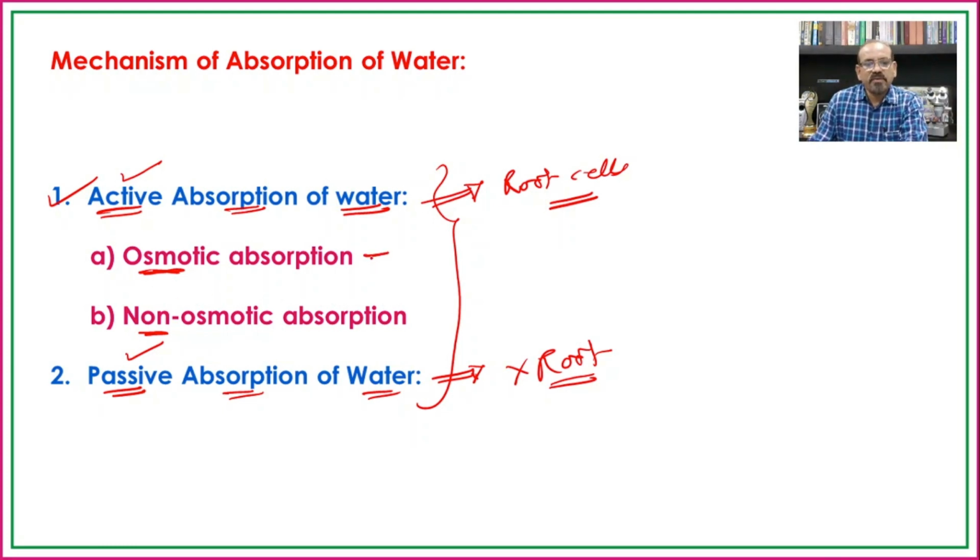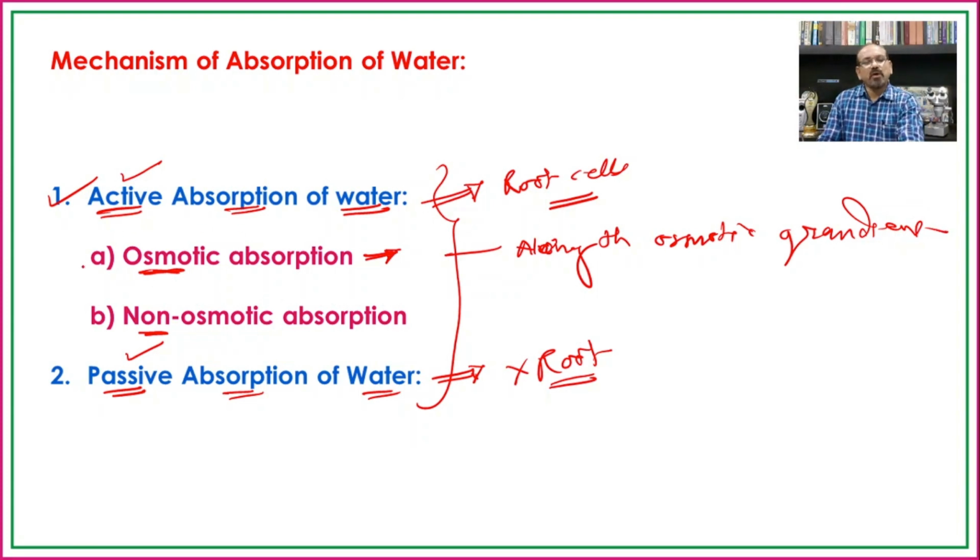When we talk about the transport of solvent particles from the region of lower concentration to the region of higher concentration, it means that it is along the osmotic gradient. So if the water is absorbed along the osmotic gradient, then it is known as osmotic absorption.